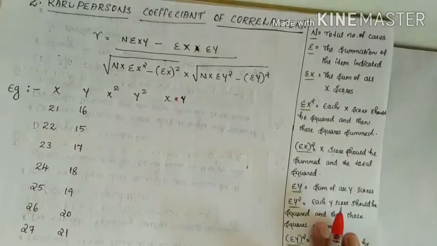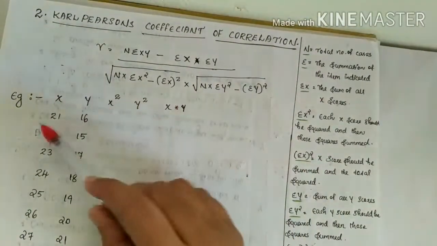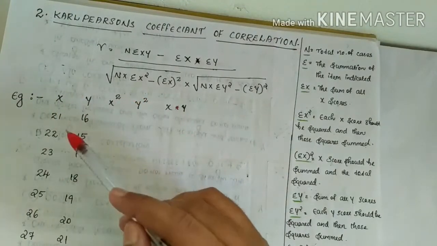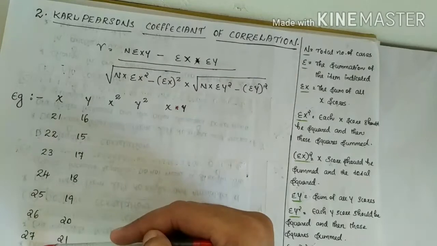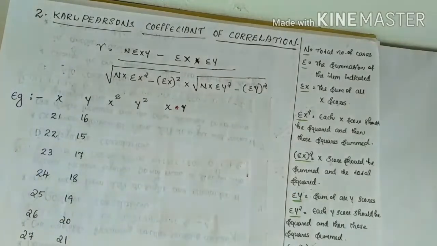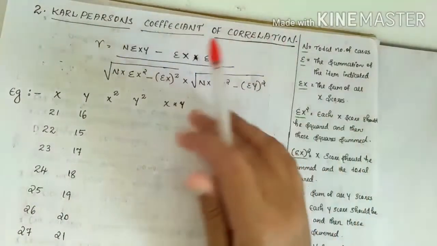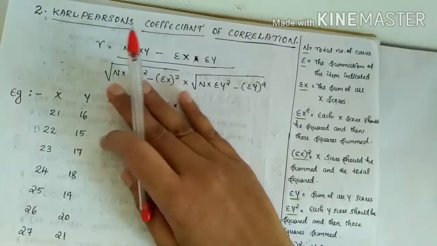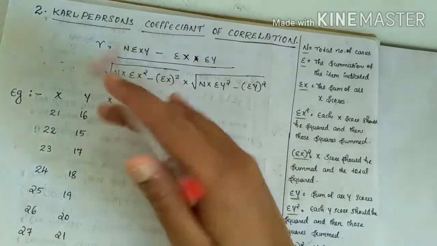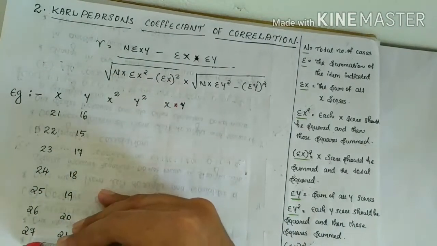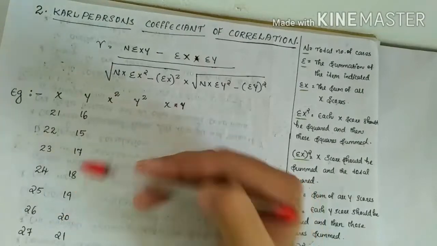So let's work out a problem. Find out the correlation between x and y. Here the values of x and y are given in the question. Then how to calculate Karl Pearson's coefficient of correlation? The first procedure is to compute the total of the x column and the total of the y column.